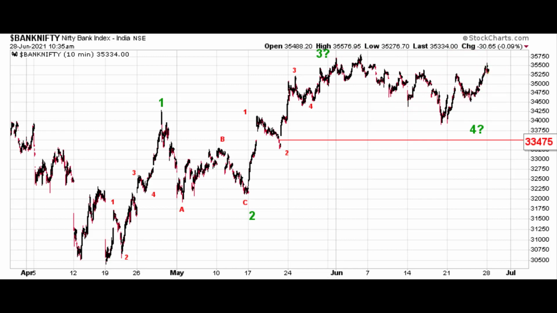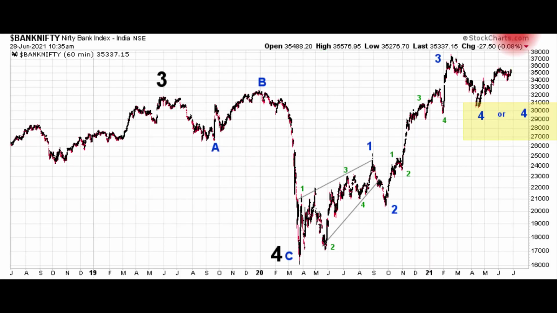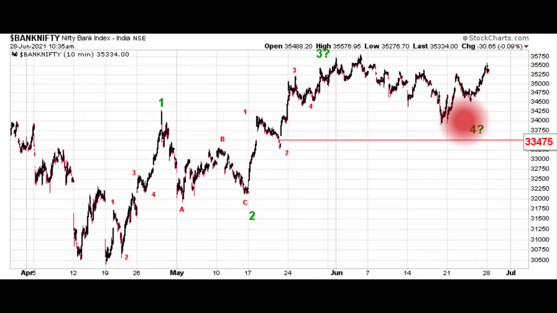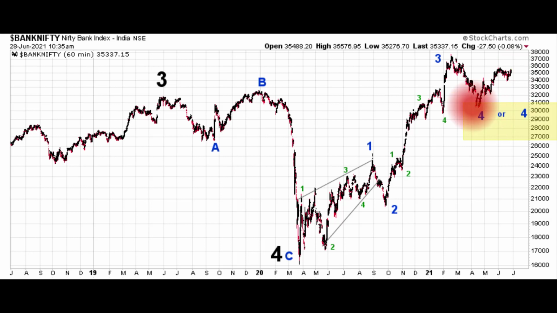The key here for Nifty Bank Index is that it stay above 33,475. If it moves below that level at any point in time, I get concerned. I think then you have to say it is still in this 4th wave pullback in 2021. As long as it stays above that level, 33,475, I'm going to expect higher prices. I'm going to expect Nifty to continue higher to new highs as it gives us a 5th wave advance to the upside. At that point, I become more concerned.